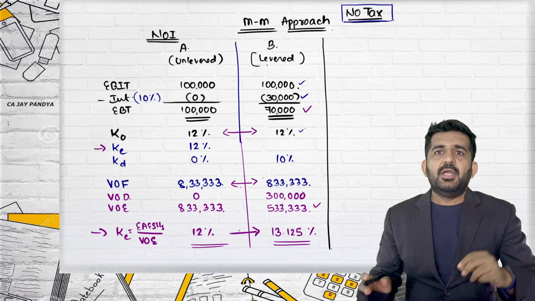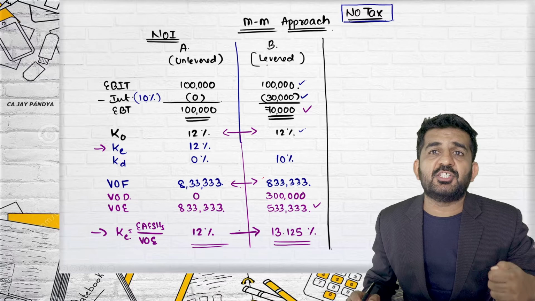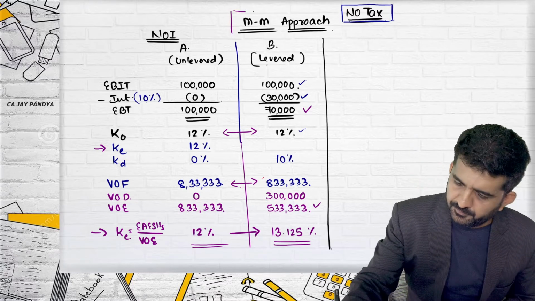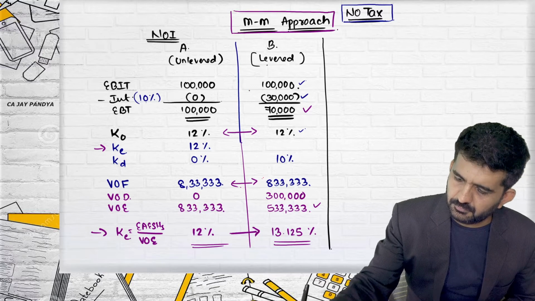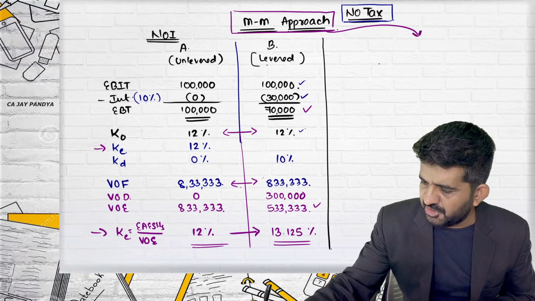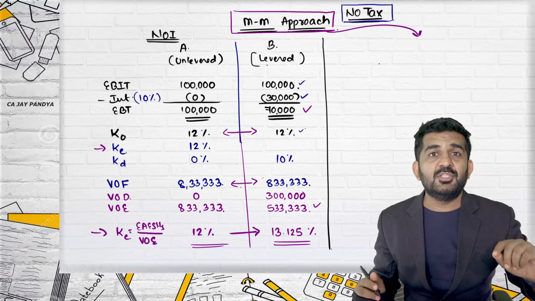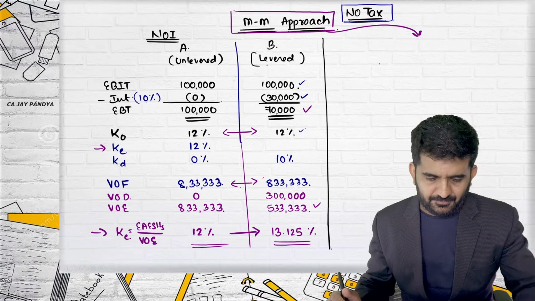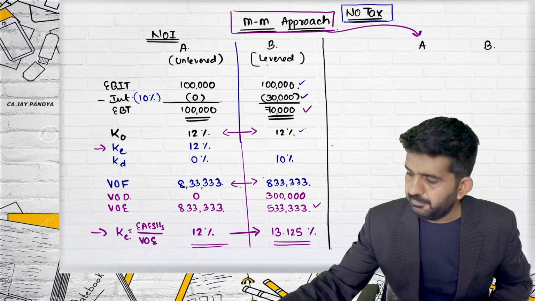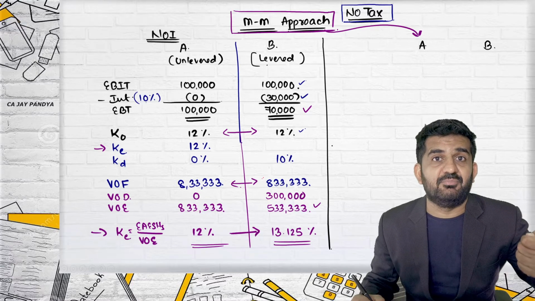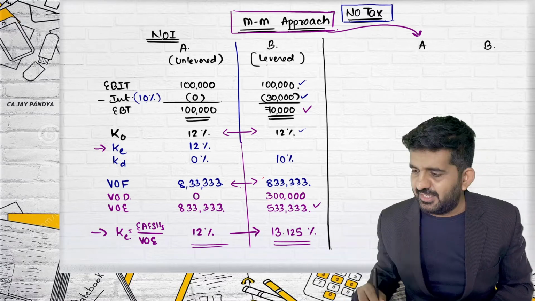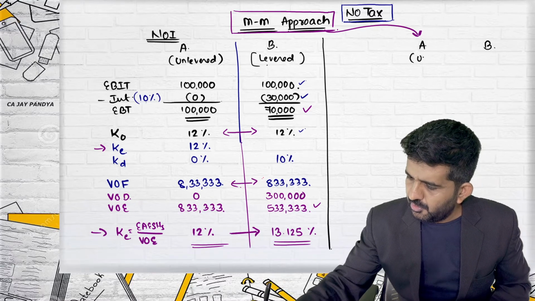Concentrate. The MM approach is an extension of the net operating income approach. It is just an extension. The answer should remain the same, because both say the same thing, the irrelevance approach. Whenever there is a text, they specifically say there is an irrelevance approach. Unlevered.